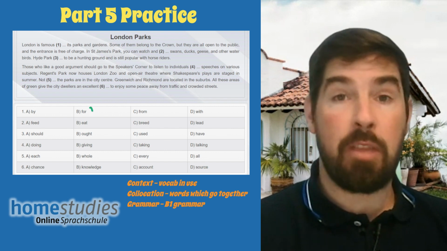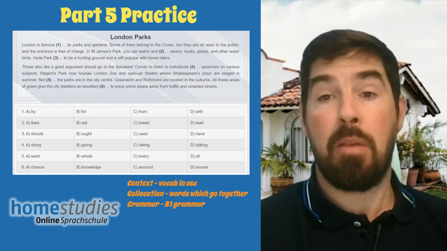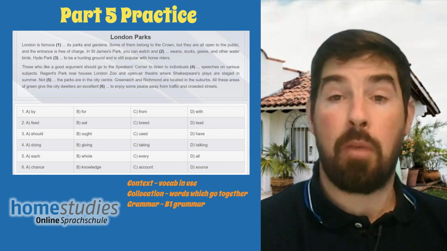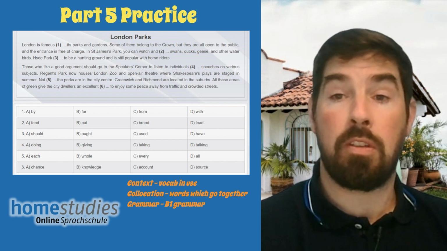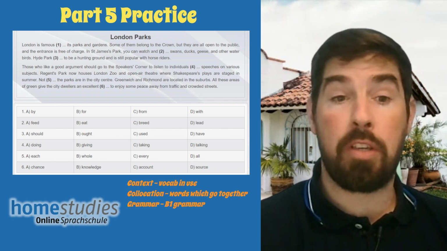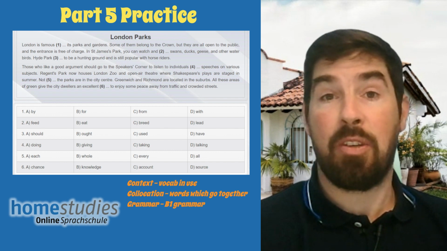Let's move on to number 2. We'll read the before and after to help us. So some of them belong to the Crown, but they are all open to the public, and the entrance is free of charge. In St. James's Park, you can watch and swans, ducks, geese, and other water birds. So we've got a choice of verbs here: feed, eat, breed, or lead.